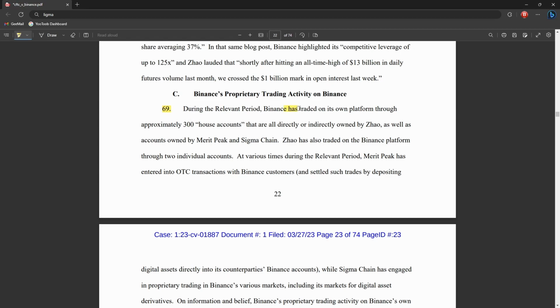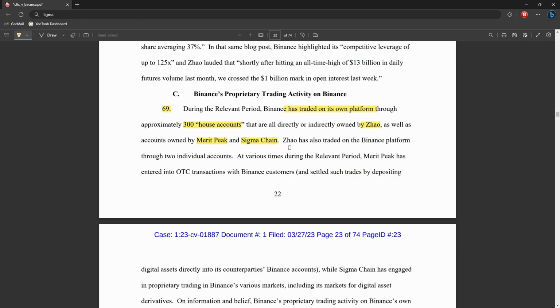On section 69, this is where things get not so nice for Binance, because they're basically saying that Binance traded on its own platform, which is kind of what Alameda Research did with FTX, with 300 house accounts that were all directly or indirectly controlled by CZ, and accounts owned by Merit Peak, which are controlled by CZ, and Sigma Chain, which were also controlled by CZ. And he also traded with 2 individual accounts.